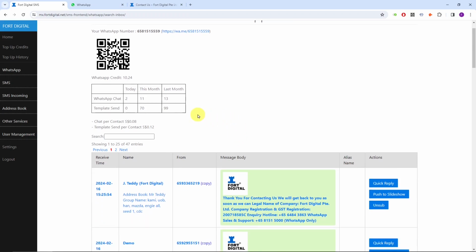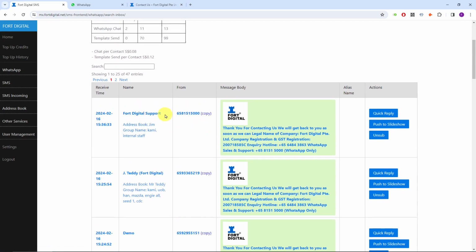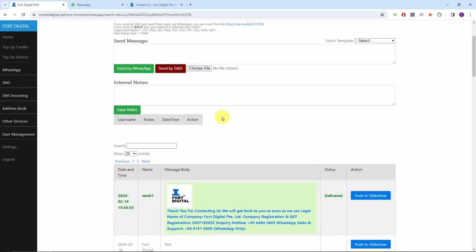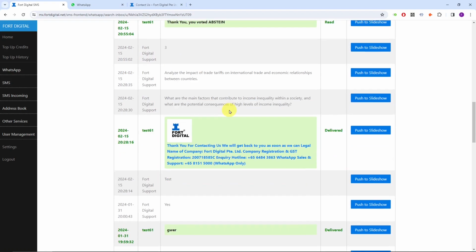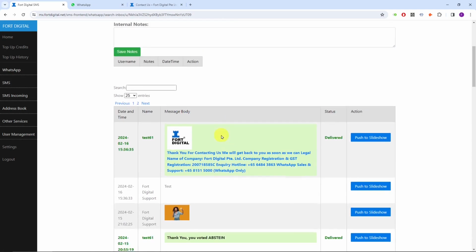So once somebody WhatsApps you, it will come into the table here below. You can see there's a new message that came in. It will show the phone number and the name. We're able to detect the name, so you no need to ask for the name. Then I'm going to open up this conversation history, the chat history, the thread. As you can see here, these are all the conversation history.